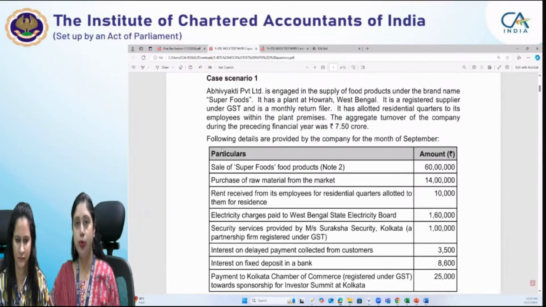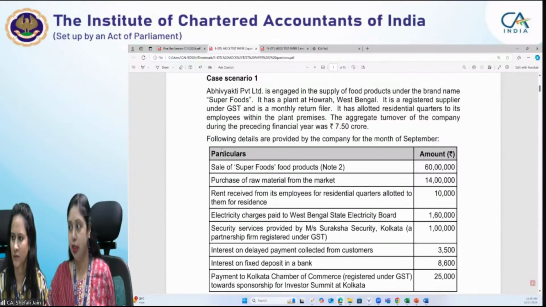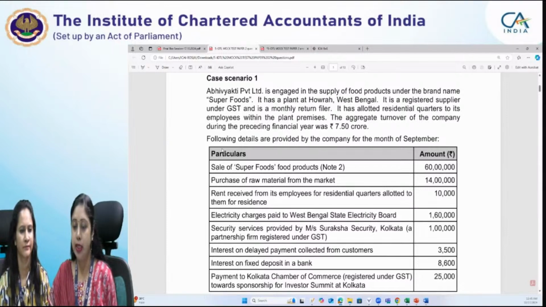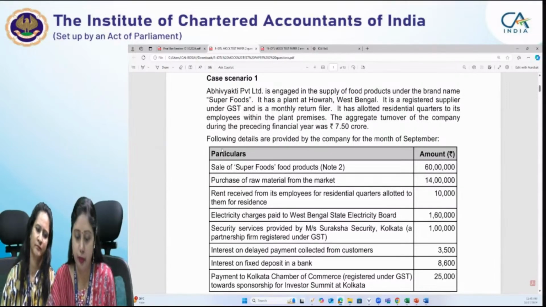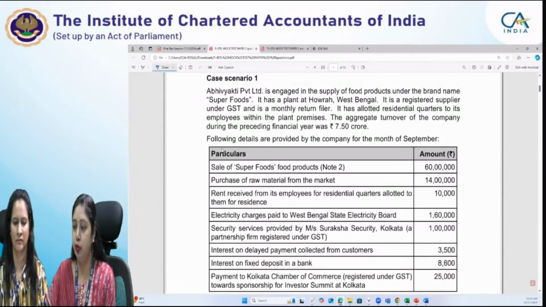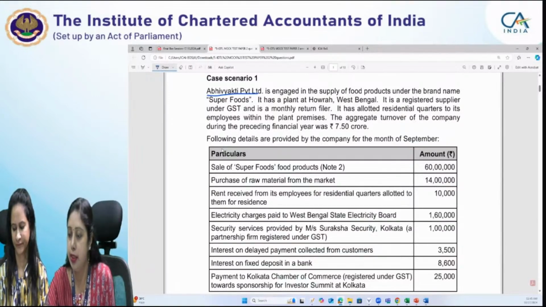Those students who have joined us live, we would advise all of you to keep solving these MCQs along with us and provide us the answers, so that the session becomes interactive and we also come to know where you are finding the problem in solving these scenarios. The scenario says Abhivakti Private Limited is engaged in supply of food products. So this is the supplier for which we have the information in this scenario, and it is engaged in supply of food products under the brand name Superfoods.